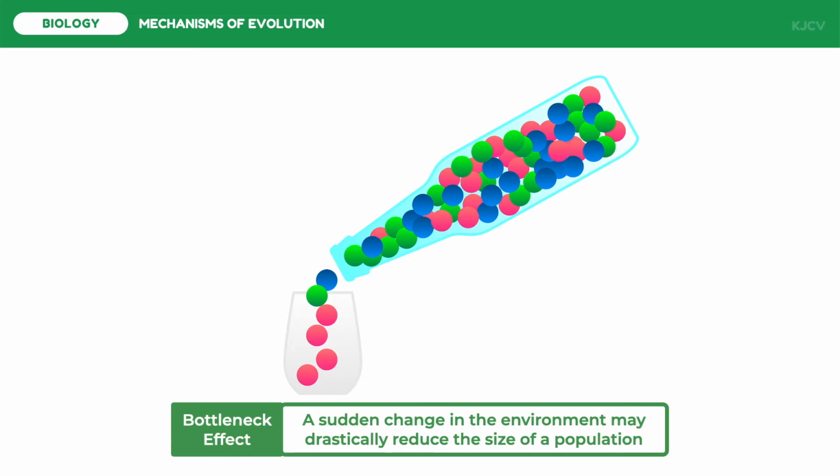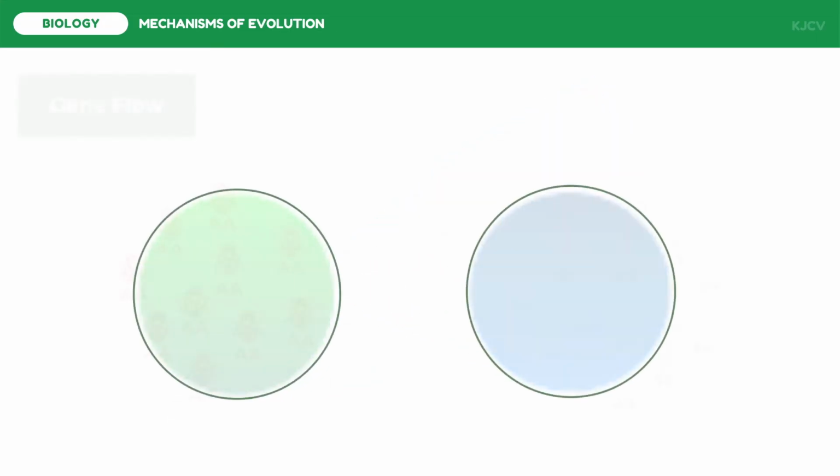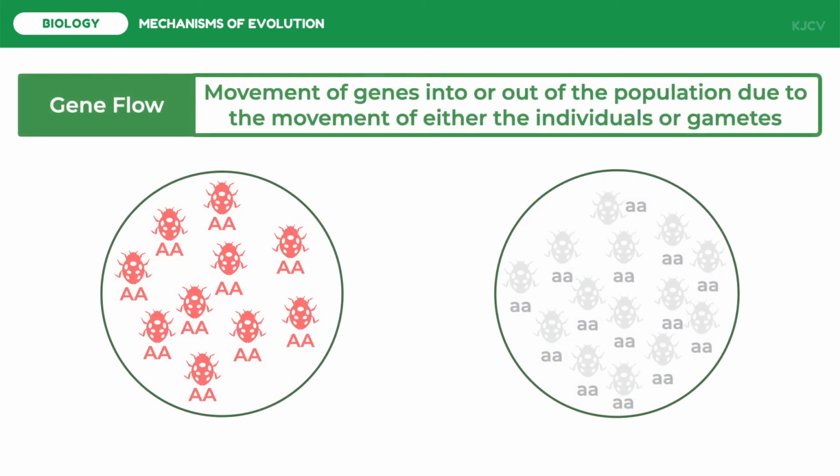The last mechanism of evolution is gene flow. Gene flow is the movement of genes into or out of the population due to the movement of either the individuals or gametes. Suppose we have 2 separated populations of insects. One is homozygous dominant for red, the other is homozygous recessive for white. If barriers between the 2 populations are not present, the individuals may interact and reproduce, causing a gene flow.